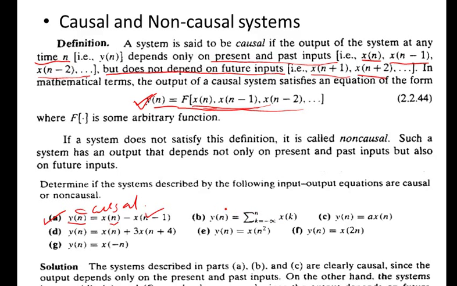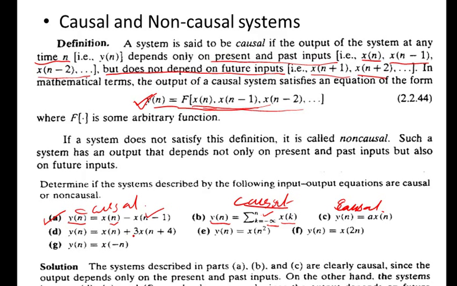This is a causal system, because the output y[n] depends on the input at k, where k is from -infinity to n, the summation of all the past inputs up to the present input. So the system is causal. Here also the system is